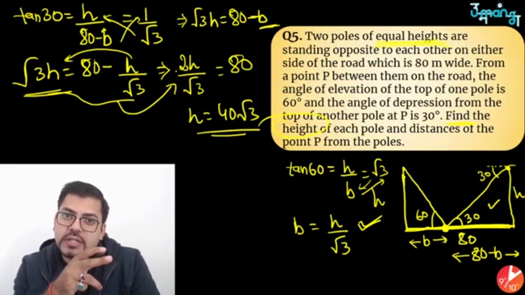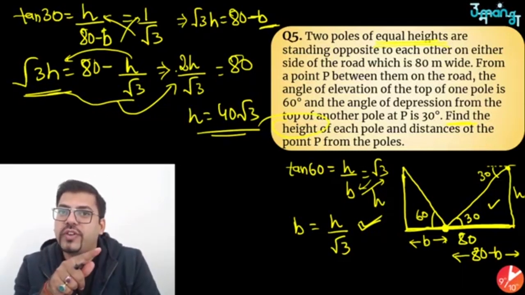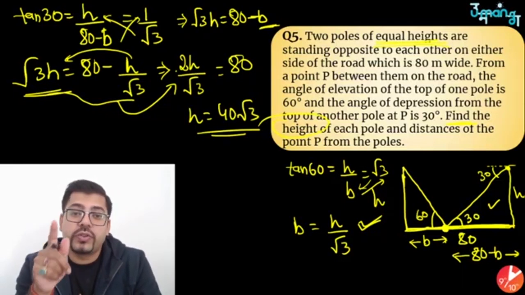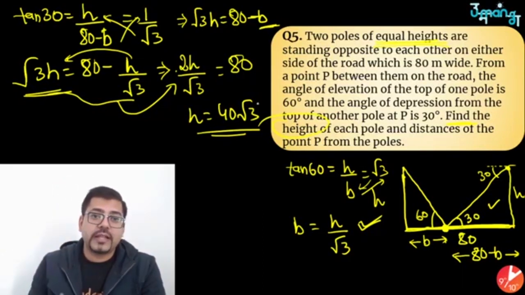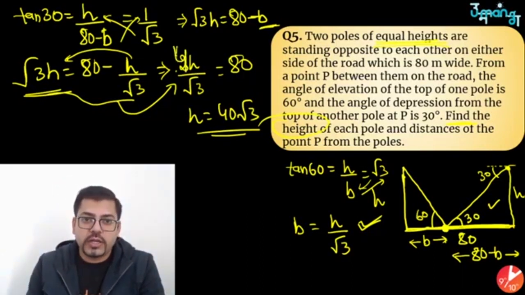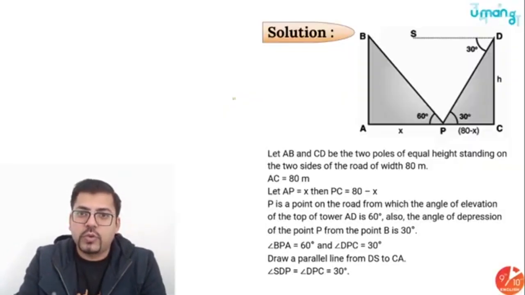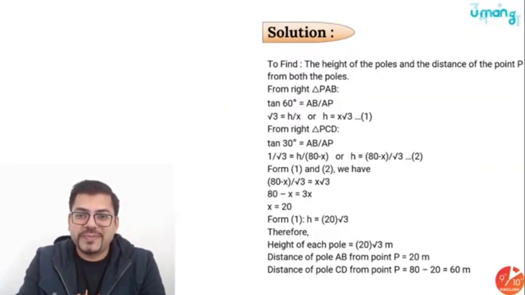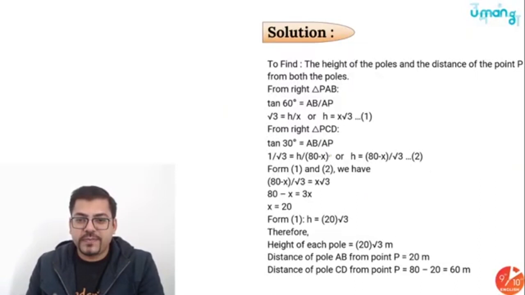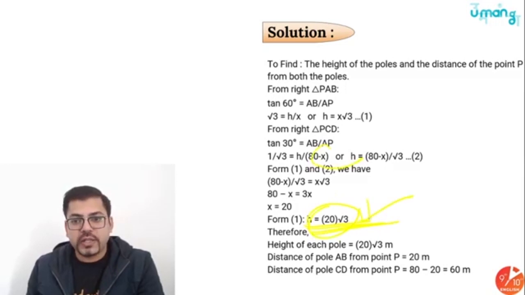You have to send that to that side, then take the LCM, root 3 h plus h, very sorry. That will become 4h. So if it is 4h, this will become 20 root 3. Very sorry, people, this will become 20 root 3. Let me just show you the solution, then only you will believe me. So h is equal to 20 root 3. Cool. And we got the answer.